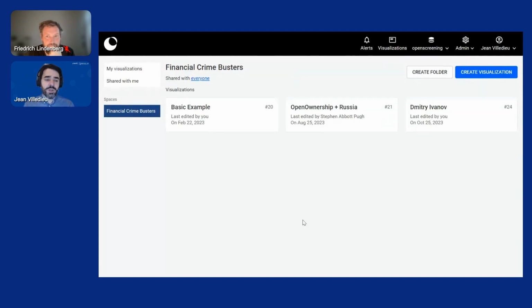So hopefully you're seeing my screen. I'm connecting to Neo4j Enterprise, and this is a team space called Financial Crime Busters, where a team can very easily share visualizations and other assets in a protected fashion. As I mentioned, we are interested in a particular entity of interest.